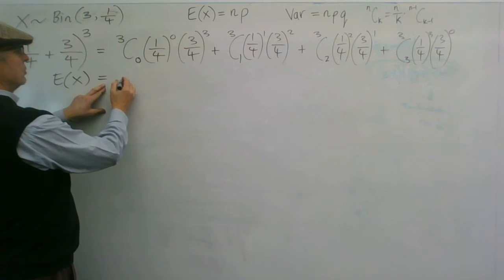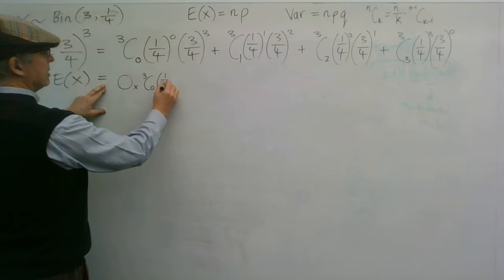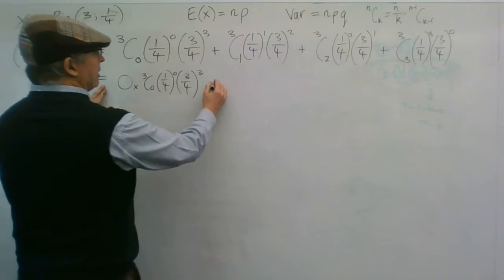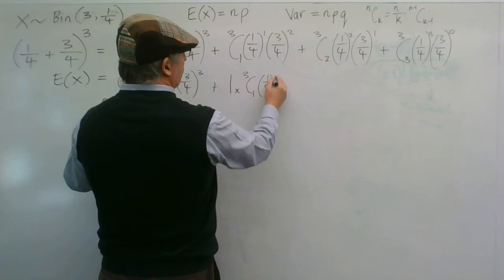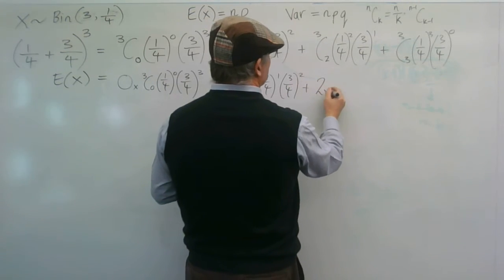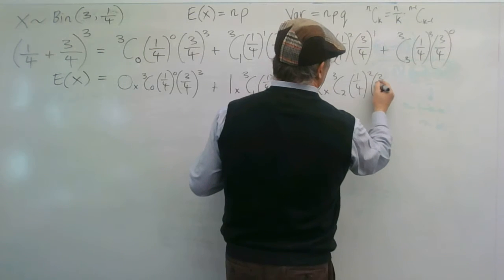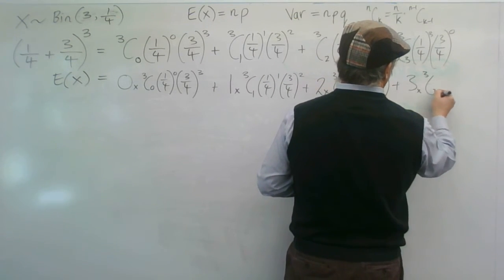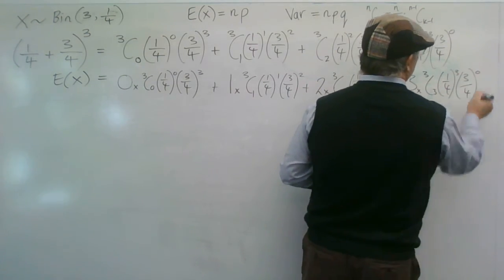So I need to do 0 times 3C0, 1/4 to the 0, 3/4 cubed. Then 1 times 3C1, 1/4 to the 1, 3/4 squared, plus 2 times 3C2, 1/4 squared, 3/4 to the 1, plus 3 times 3C3, 1/4 cubed, 3/4 to the 0.